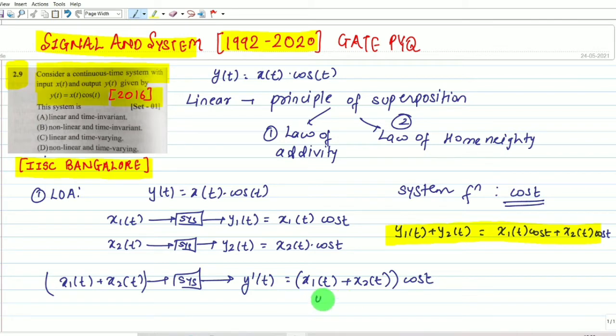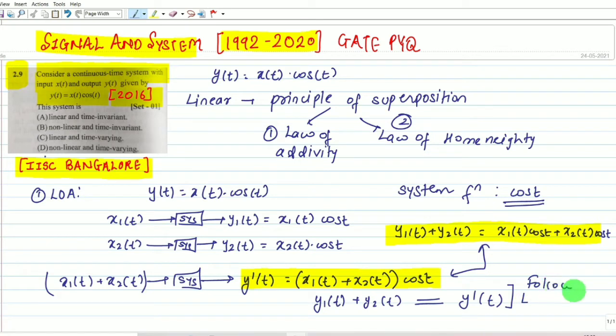Let me compare y1(t) plus y2(t) with y'(t). We have to compare these two equations. We get y1(t) plus y2(t) equals y'(t). Both are equal, so we can say it follows the law of additivity.